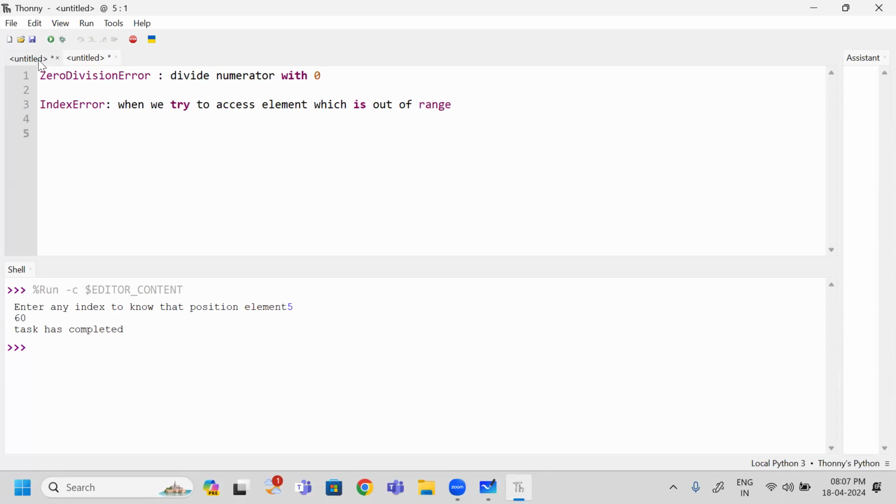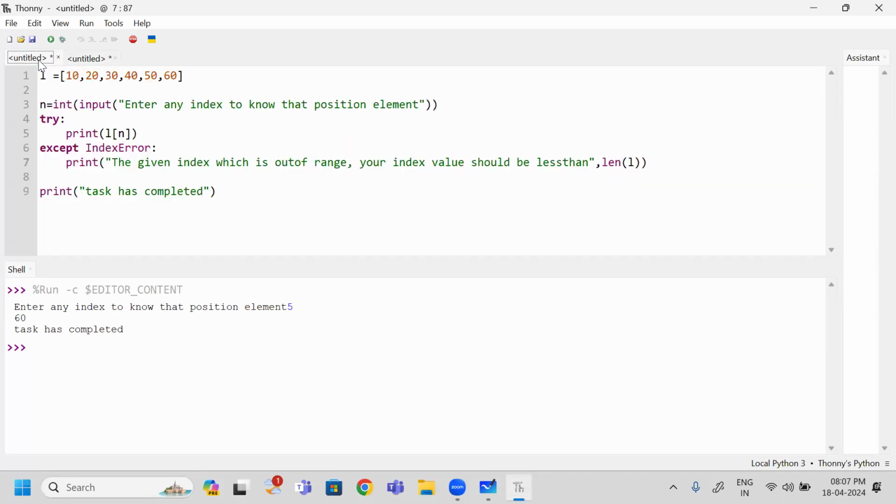Next, the third one. With the same program, I am going to generate another exception. Let us observe what that is. So when I run this program, it is asking me to give the index. Now you observe carefully. Which type is it taking? Integer type. By default, input will accept the string type. That string I am going to convert to the integer type. But while giving this index, I have given 1.5.